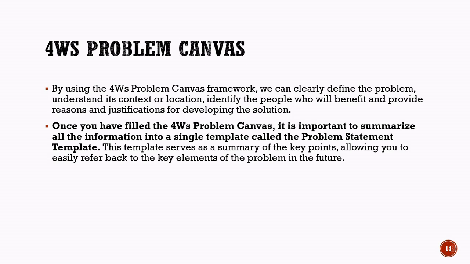The 4Ws approach also helps us collect important information related to the problem and organize it properly before starting the AI project. Once all the details from the 4Ws Problem Canvas are collected, the next step is to summarize the information into a single format called the Problem Statement Template. The Problem Statement Template acts as a summary of all the important points related to the problem. It helps us keep the project goals clear and makes it easier to refer to the key details in the future. This template also ensures that everyone involved in the project has a common understanding of the problem and the proposed solution. Using the 4Ws Problem Canvas and the Problem Statement Template together helps create well-planned and effective AI solutions.